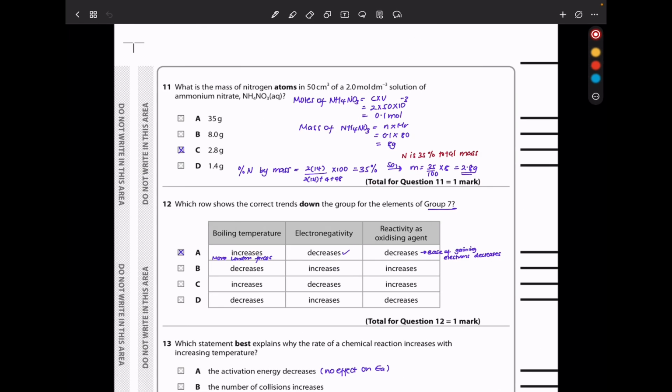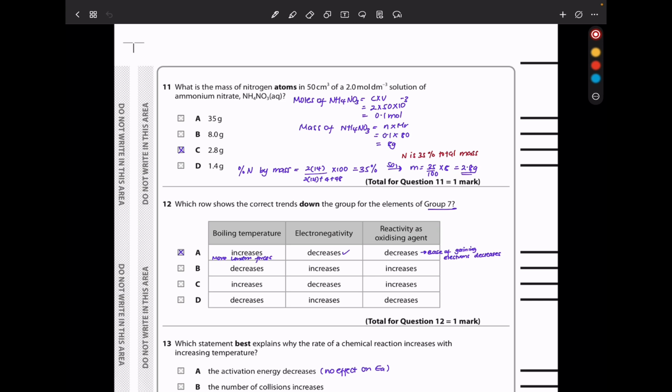In question 11, what is the mass of nitrogen atoms in 50 centimeters cubed of 2 mole per decimeter cubed solution of ammonium nitrate? So they've given us the volume as well as the concentration. The moles of ammonium nitrate will be the concentration times the volume, multiplied by 10 power negative 3 to convert the volume to decimeters cubed. And the number of moles I got was 0.1 mole. So the mass of ammonium nitrate is going to be number of moles times molar mass, which is 0.1 times 80, giving me 8 grams.